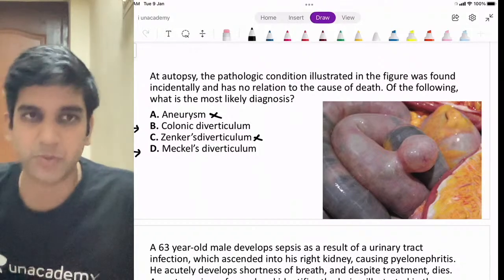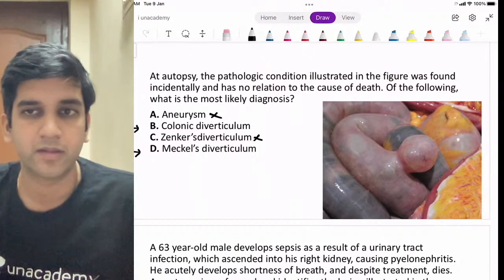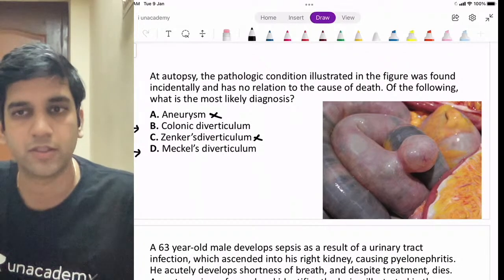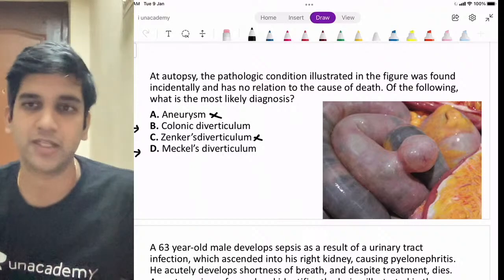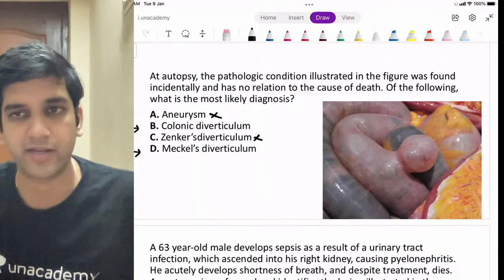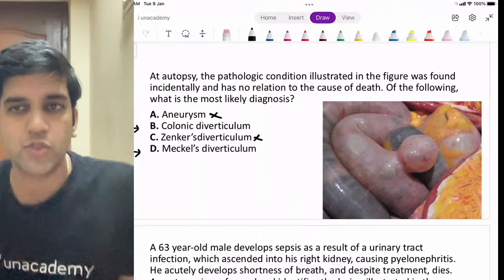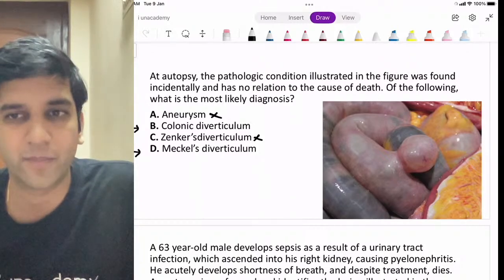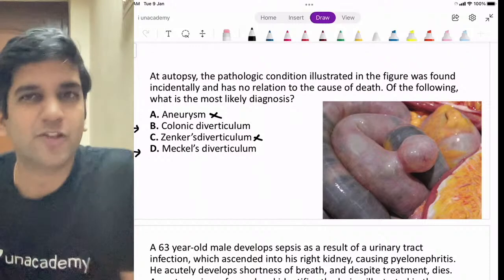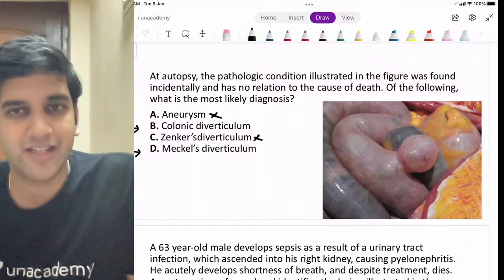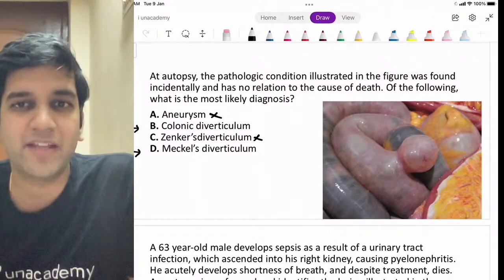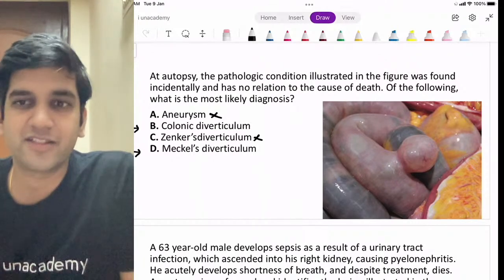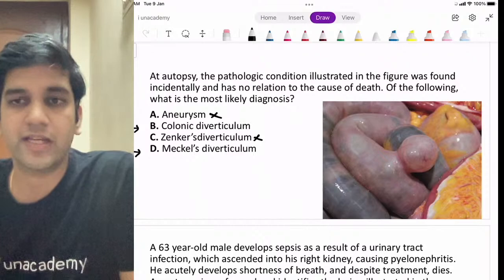I'll come to that issue as well. When will you call something a true diverticulum? Coffee bean. I'll come to that as well. All layers. Perfect, right? That's all, right? So in a gross image, can you say all layers are involved or not involved? It's a gross image, right? It's an autopsy image. Can you say that in this image, all three layers are involved? That's very difficult, isn't it? That's very, very difficult to do that, right?